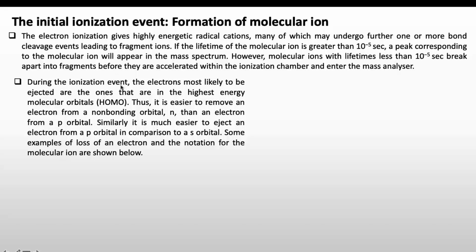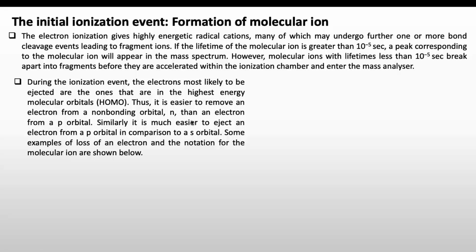During the ionization event, the electrons most likely to be ejected are the ones in the highest energy molecular orbital, that is, those in the HOMO. It is easier to remove an electron from a non-bonding orbital compared to a p orbital, because non-bonding orbitals are higher in energy than p orbitals. P orbitals are higher in energy than s orbitals.